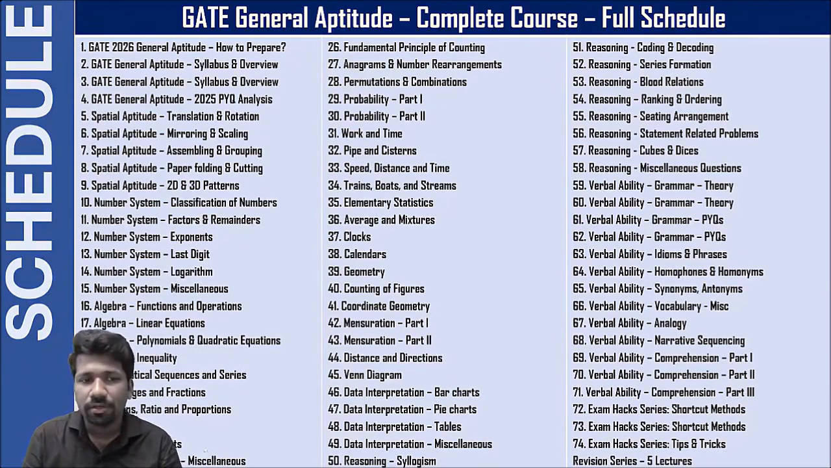Spatial aptitude, this time 5 lectures. I think last time it was 3 lectures on spatial aptitude. This time 5 lectures so that we can give more importance. And verbal aptitude also, this time more lectures will be there. There will be more revision lectures, and more exam hacks lectures are included. So, if you have any more doubts, you can ask.